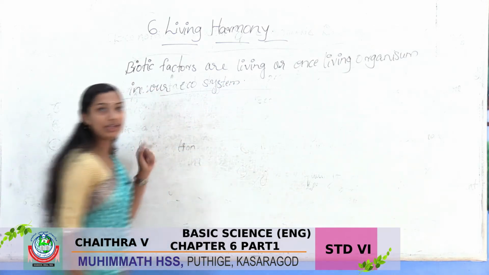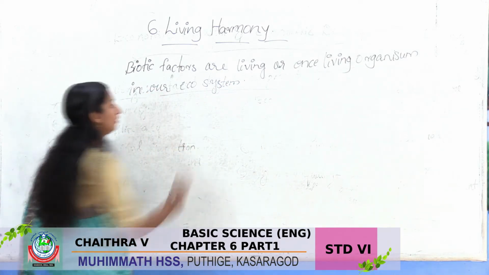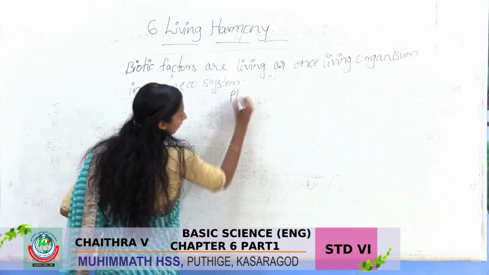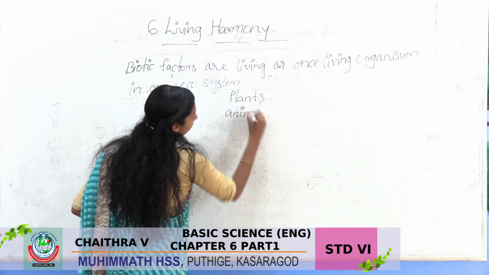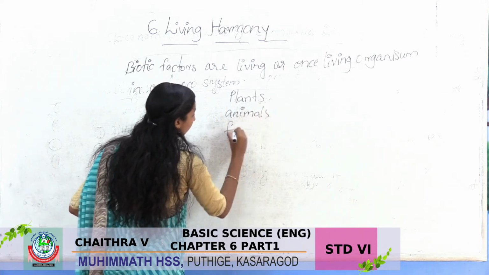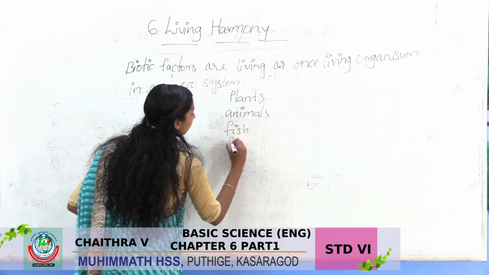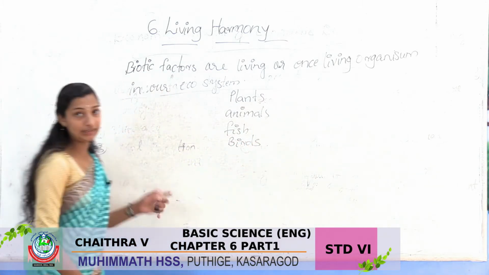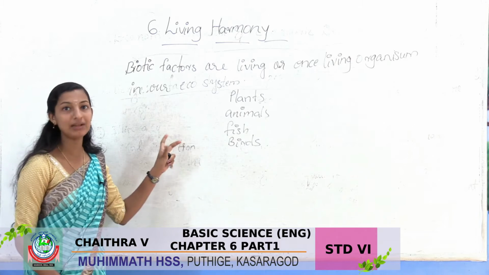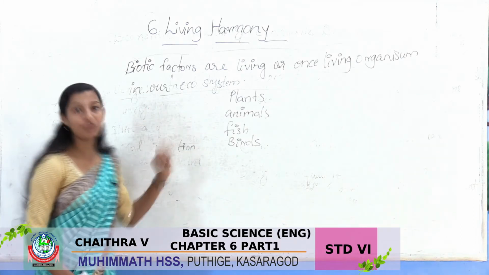What are the examples for biotic factors? Plants, animals, then fish, birds. These are the examples for biotic factors. There are so many examples, here I give only four.